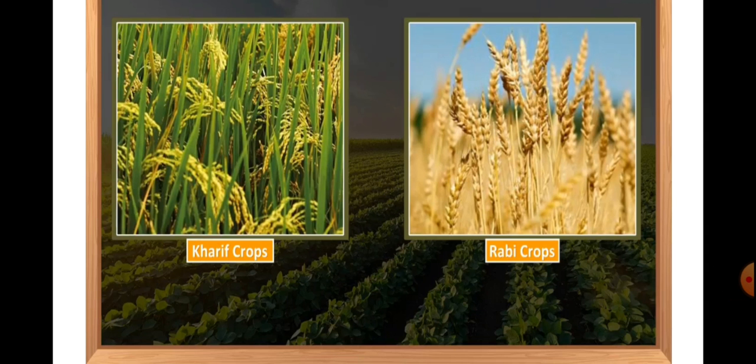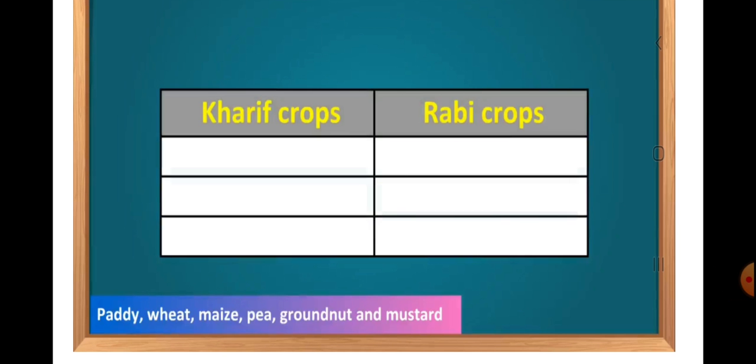Now there is one activity for you all. You have to categorize these crops on the basis of kharif crop and rabi crops. Which of the following crops are kharif crop and which are rabi crop?